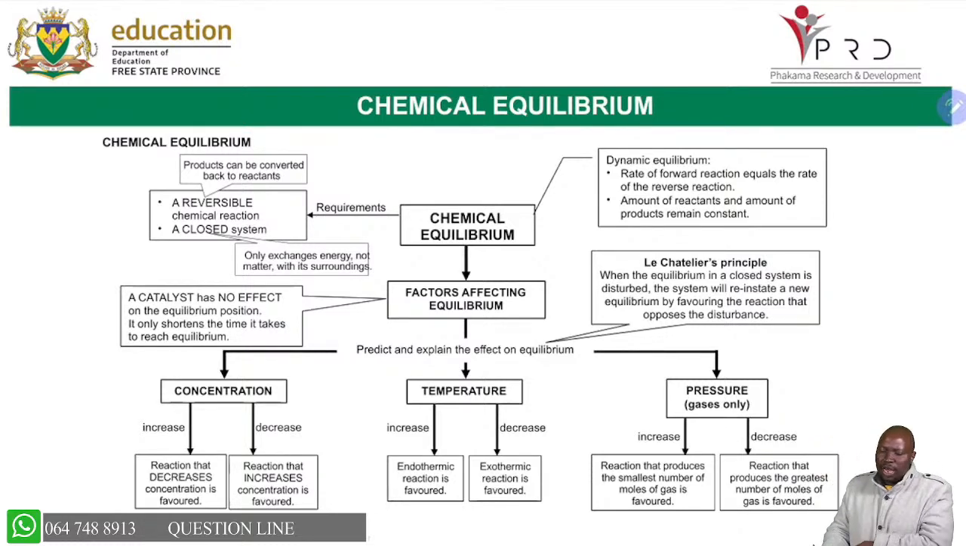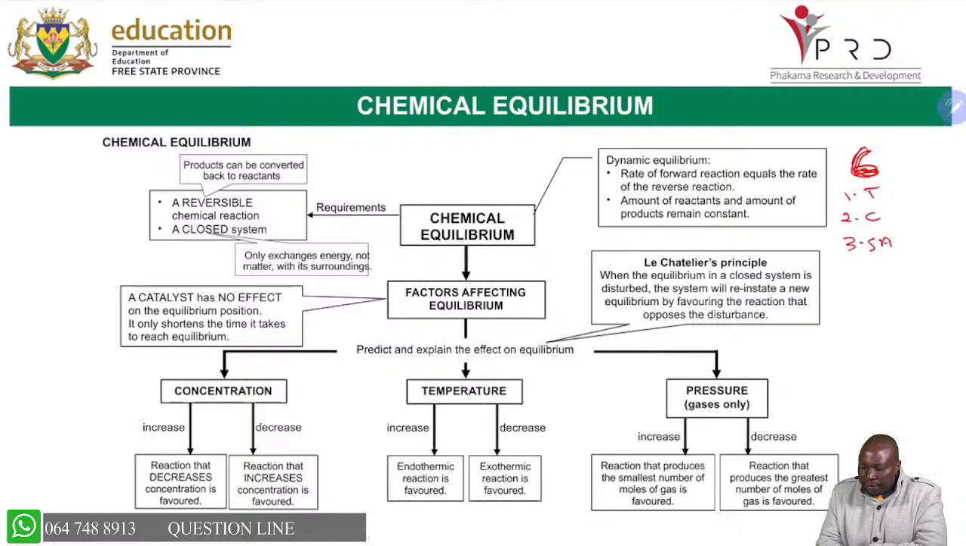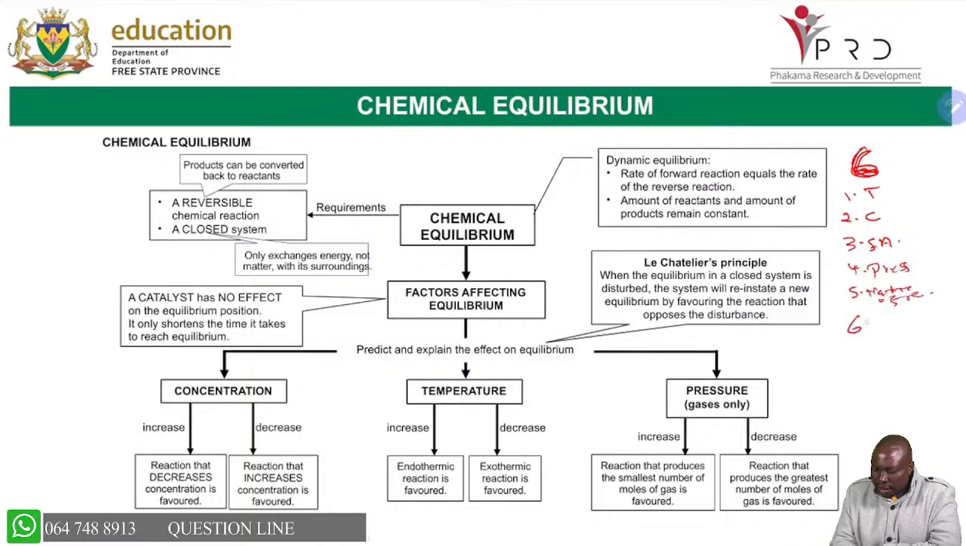Remember, when it comes to chemical equilibrium, we're saying for rate of reactions, it was affected by 6 factors, namely, we will have said the temperature, we'll have said concentration, we'll have said surface area, we'll have said pressure, we'll have said nature of reactants, and catalyst. Yeah. So these are the 6 factors. So you got to have an understanding.